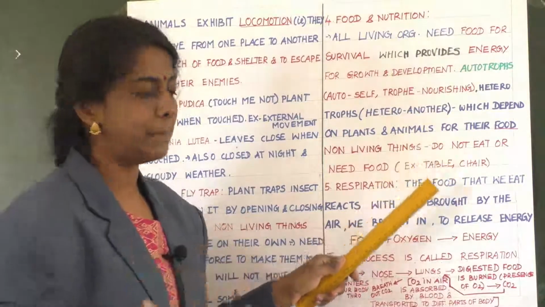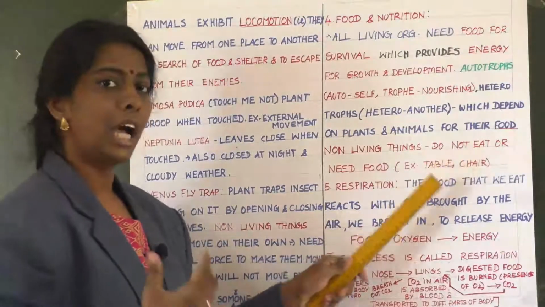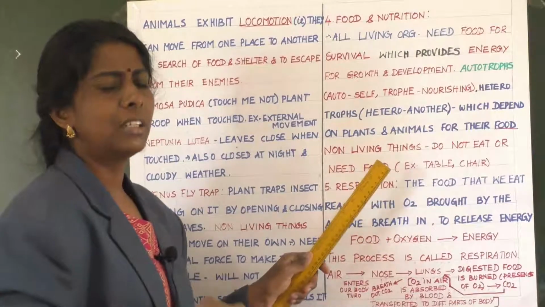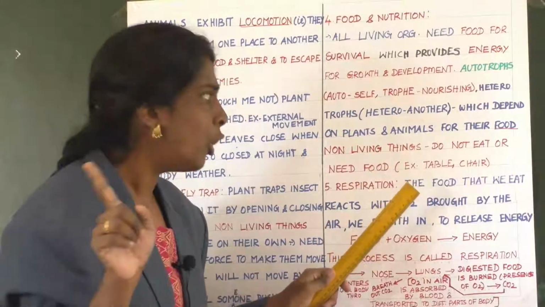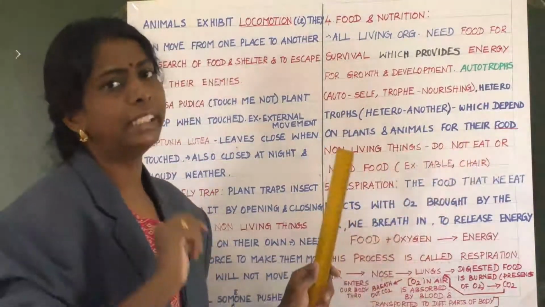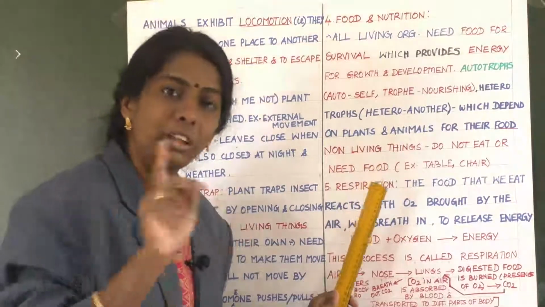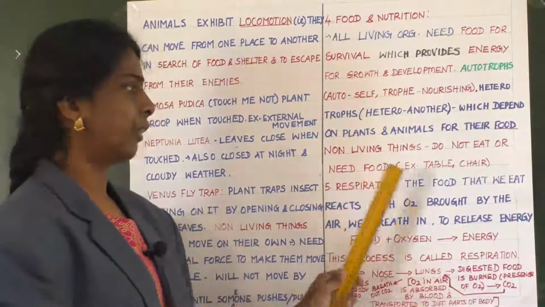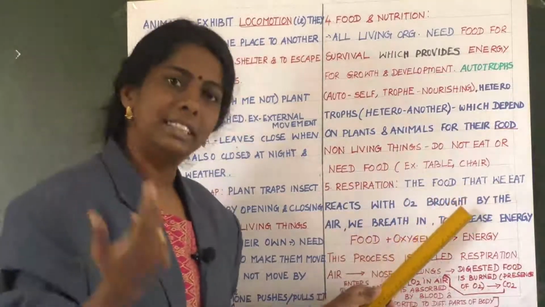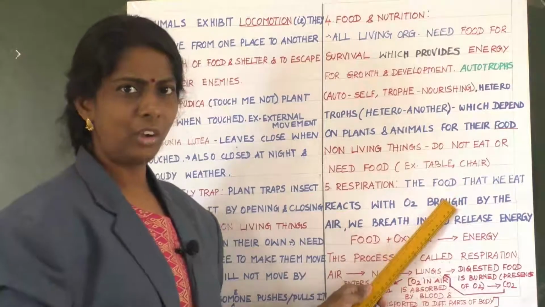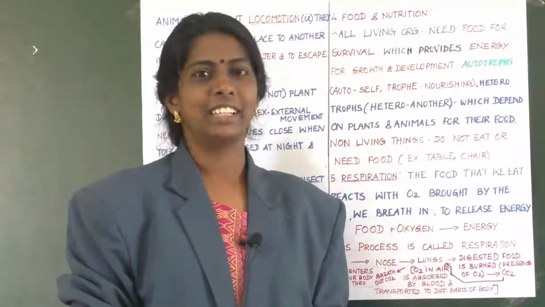So there are different types of organisms. Now about non-living things. Non-living things do not eat or need food. For example, table, chair, so many. Is it not? Yes. Yes, children.